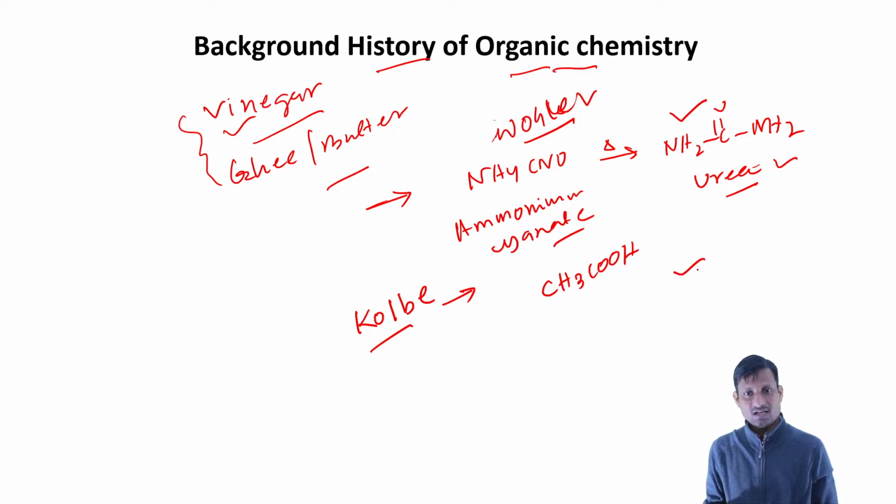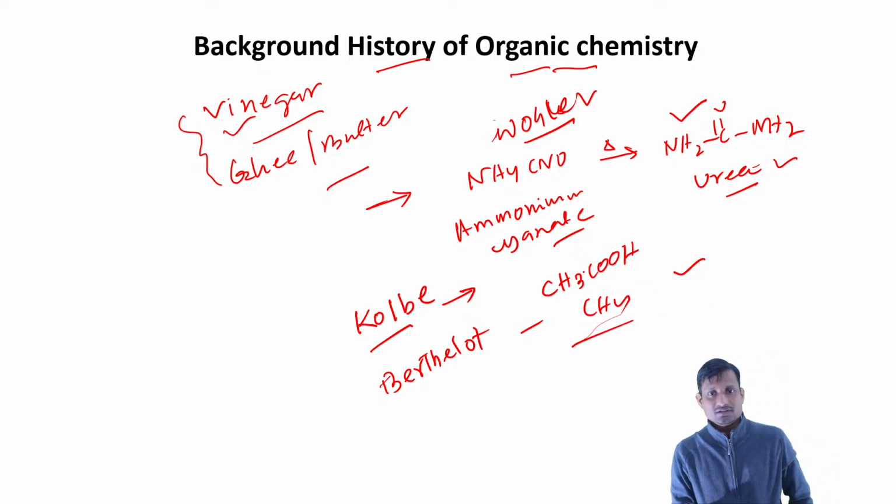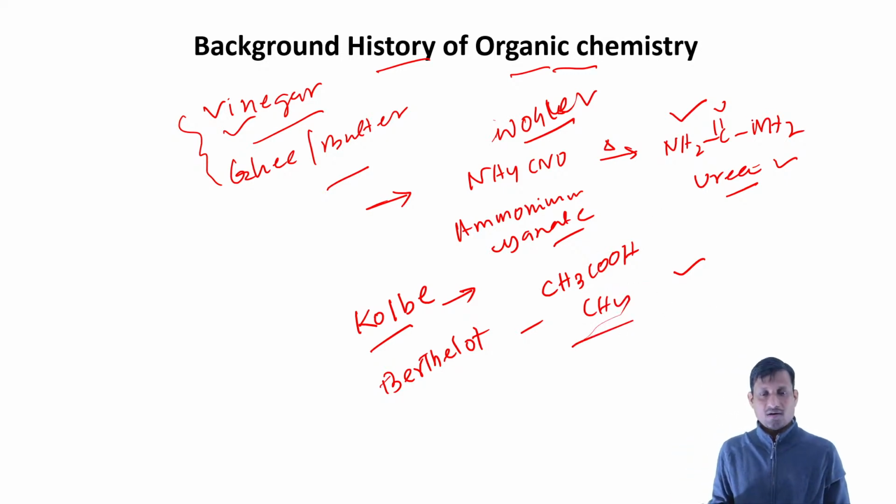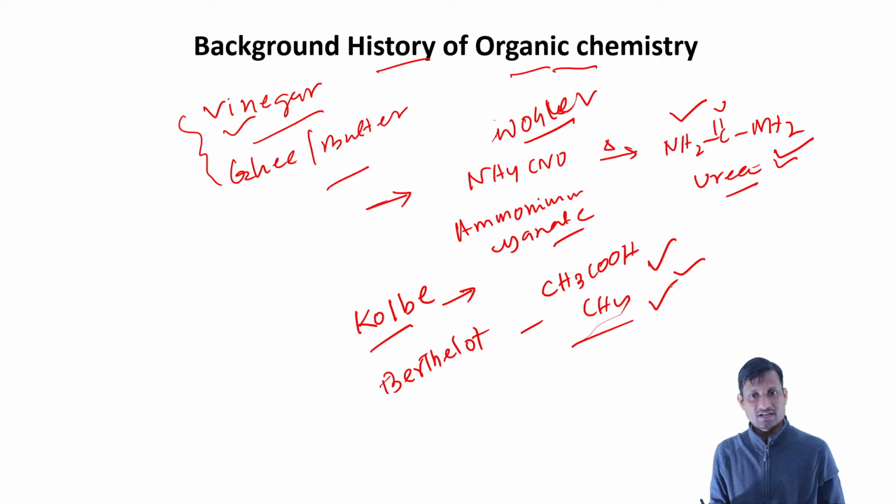And the third compound was synthesized by Berthelot, it was methane. Okay, so these are the three early compounds that were synthesized in the laboratory. First urea, then acetic acid, and third is methane.